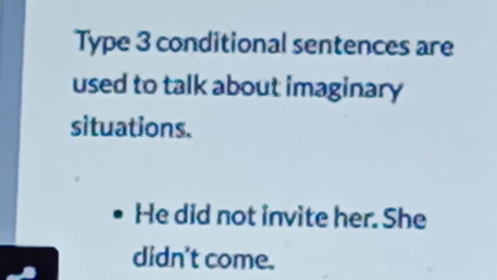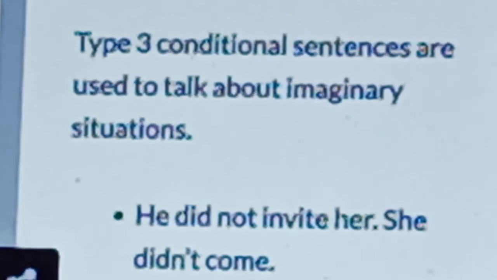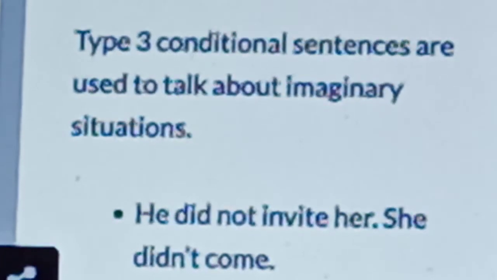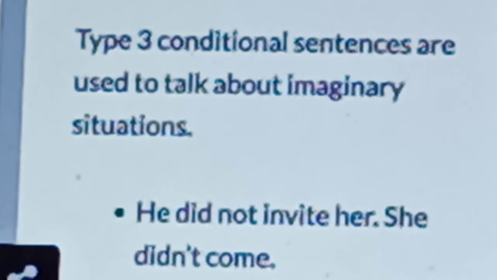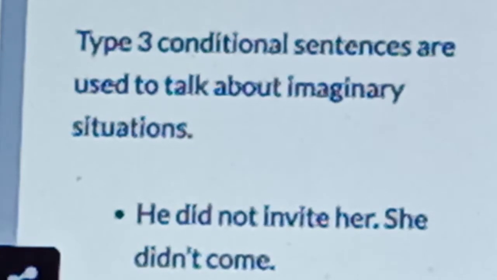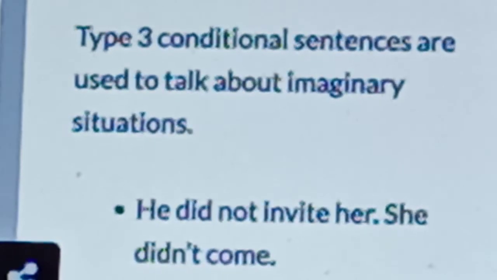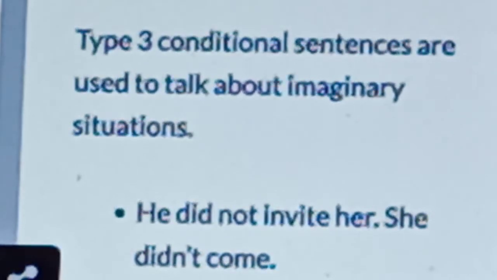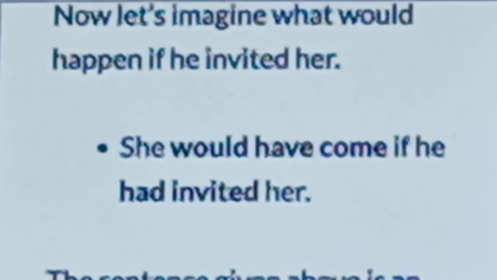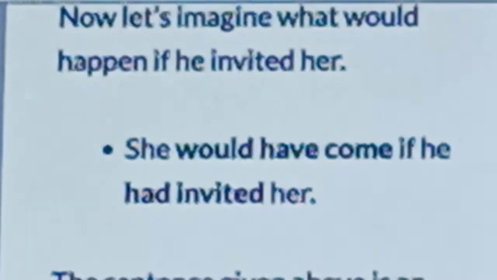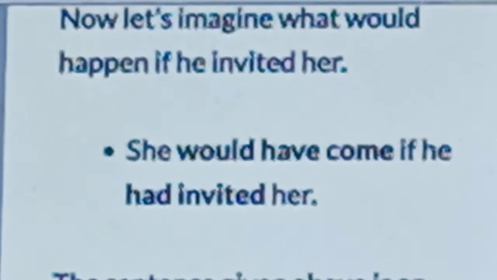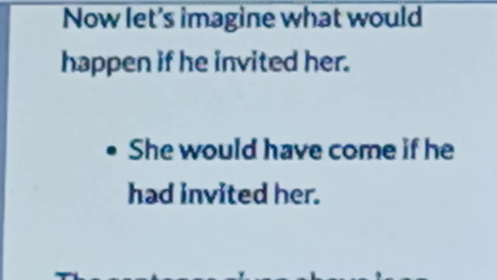Type 3 conditional sentences are used to talk about imaginary situations. Example: he did not invite her, she did not come. Imagine what would happen if he had invited her: she would have come if he had invited her.